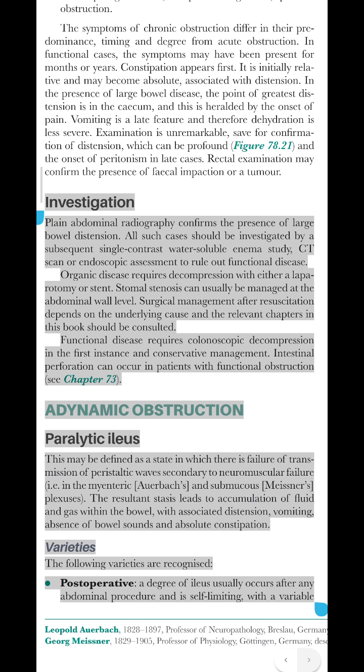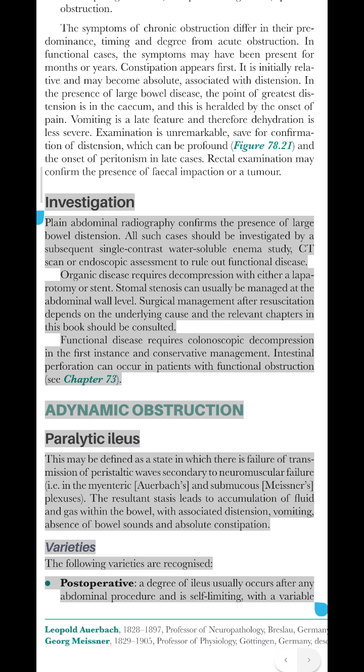Investigation. Plain abdominal radiography confirms the presence of large bowel distension. All such cases should be investigated by a subsequent single contrast water-soluble enema study, CT scan or endoscopic assessment to rule out functional disease. Organic disease requires decompression with either a laparotomy or stent. Stomal stenosis can usually be managed at the abdominal wall level.